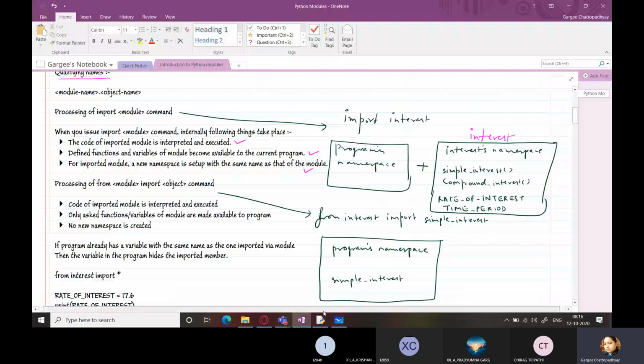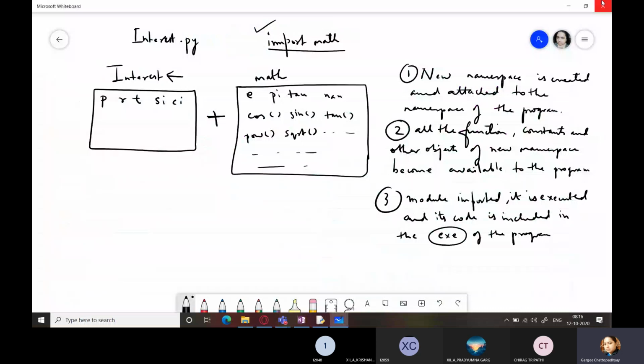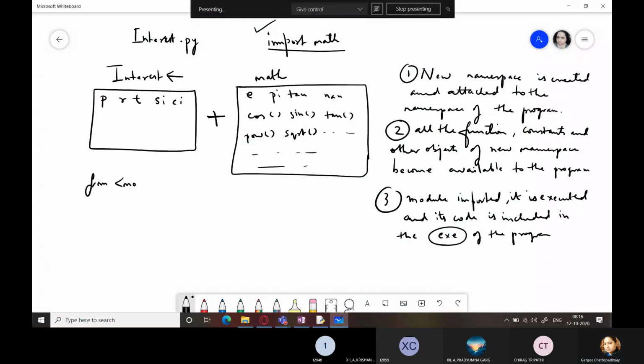Now second option is, if you are using from module import object. This object could be a constant also, it could be any function also within the module. And as an example, I'm writing from math import sqrt.